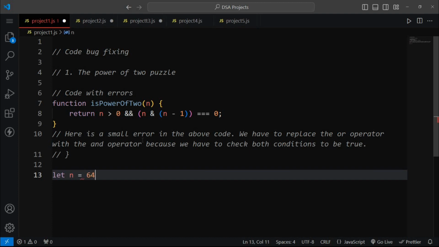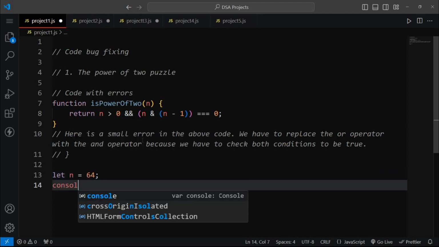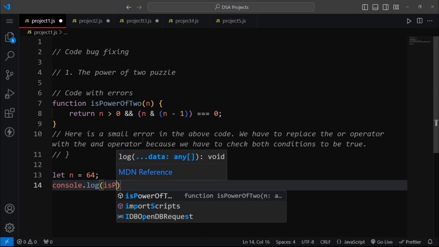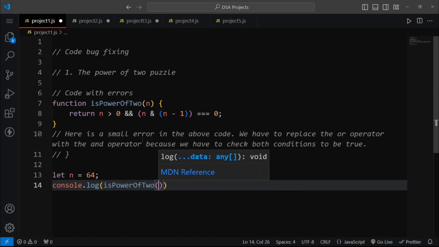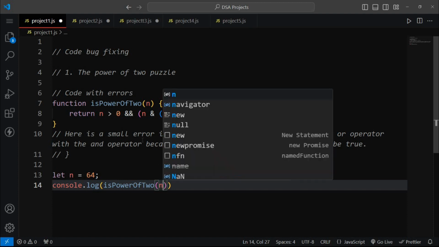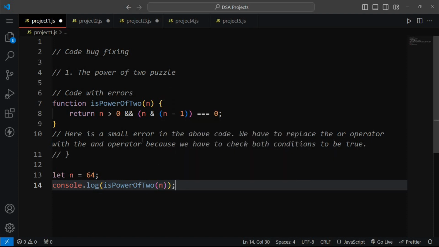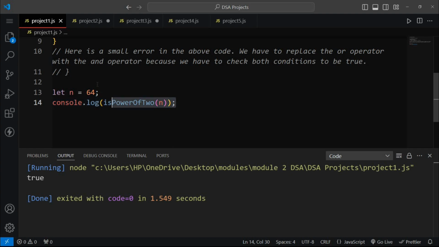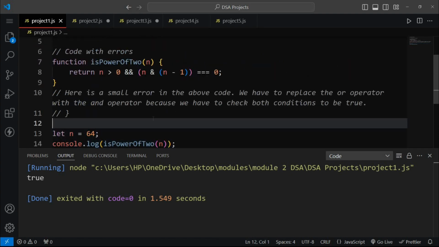Now I am going to console.log, and what is the name of the function? The name of our function is powerOf2, and we have to pass an argument which is our n. And now our code is running well. There is no bug in our code right now.